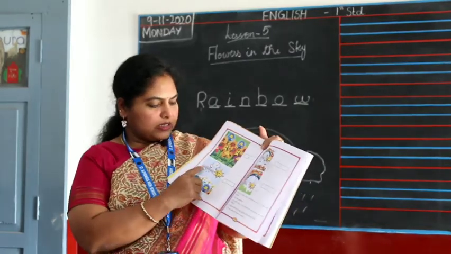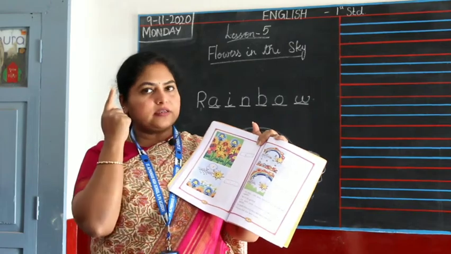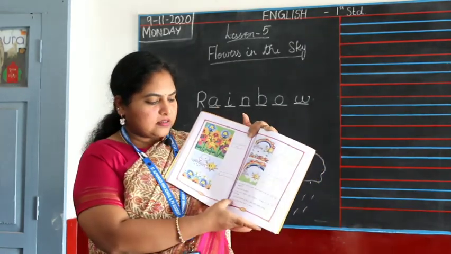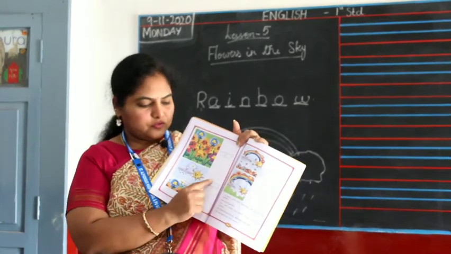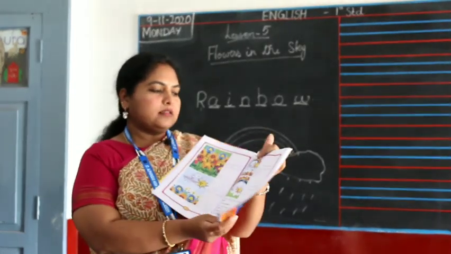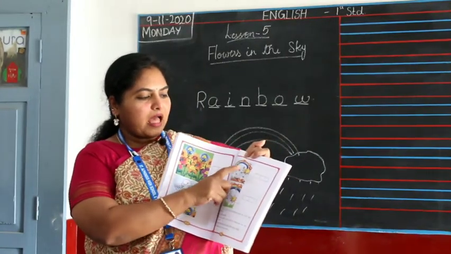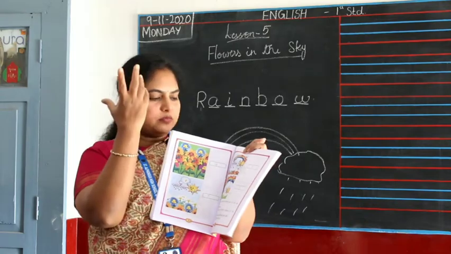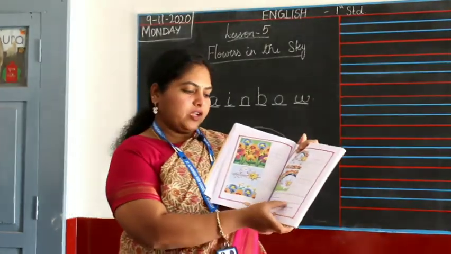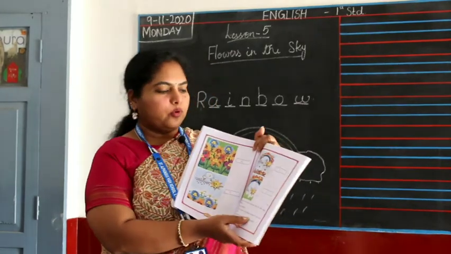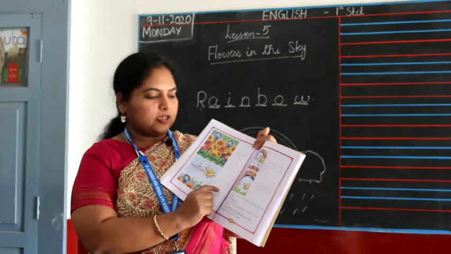Next one, you will see the rain, the cloudy rain, and the sun, and they got an idea. They got a plan. So that's "The sun and the rain have a plan." So that's number 5. So you have to write 5 here. And in this picture, you will see the cloud, that's the rain, and the sun, they're taking flowers from down to the sky. So you'll write the 3rd. "They will take the faded flowers to the rainbow." So they're taking the flowers. So that's your sentence number 3.